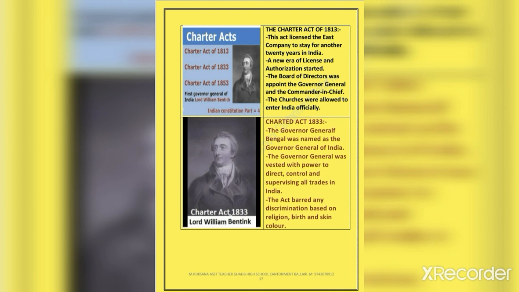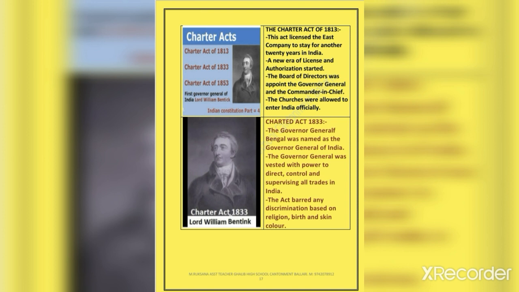The main aspects of this act are: the Governor General of Bengal was named as the Governor General of India. The Governor General was vested with powers to direct, control and supervise all trades in India.